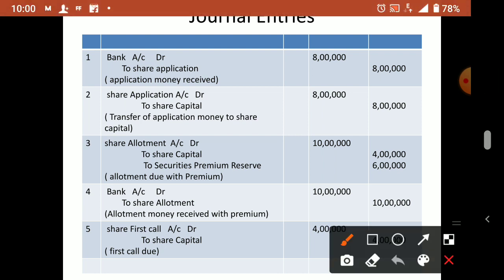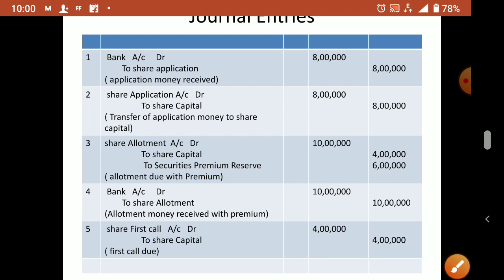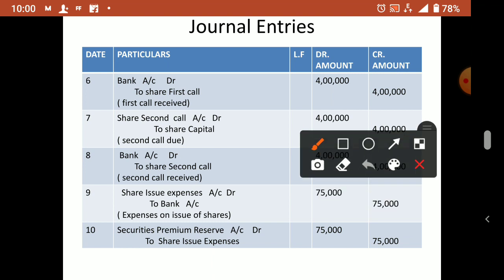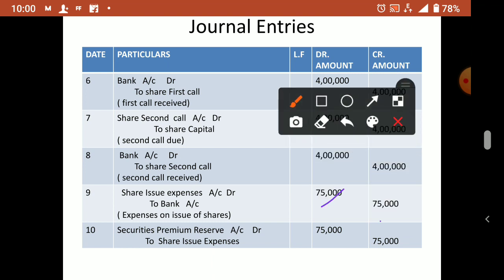This 6 lakh is there in security premium. How much do we want to write off the expense? 75,000 needed, so we can take it easily. 6 lakh is already in our hand. From that we took 75,000 to write off the share issue expenses. So here share issue expenses 75,000, then we have written it off from security premium reserve.